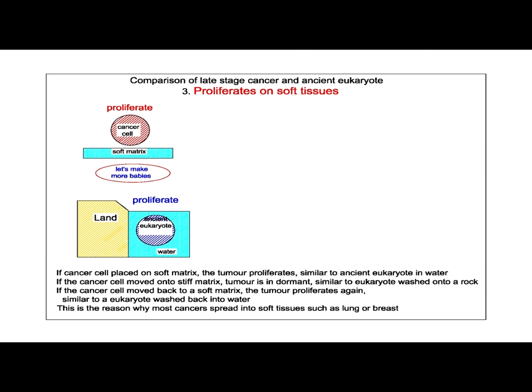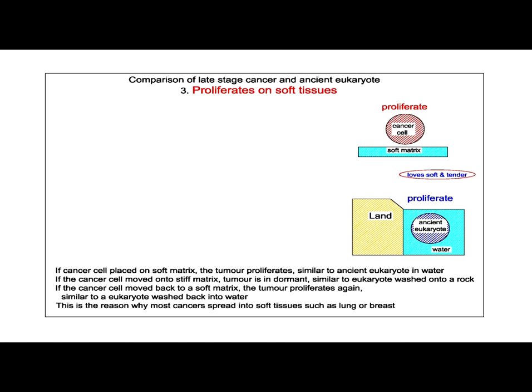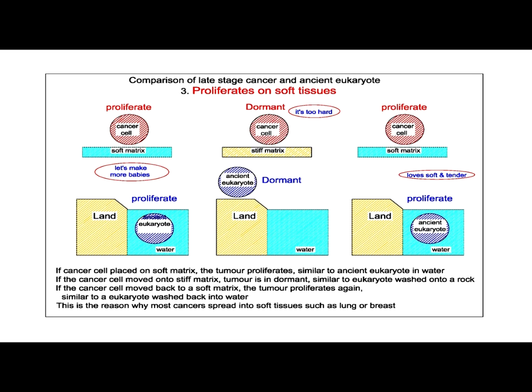3. Proliferates on soft tissues. If a cancer cell is placed on soft matrix, the tumour proliferates, similar to ancient eukaryote in water. If the cancer cell is moved onto stiff matrix, the tumour is dormant, similar to a eukaryote washed onto a rock. If the cancer cell is moved back to a soft matrix, the tumour proliferates again, similar to a eukaryote washed back into the water. This is the reason why most cancers spread into soft tissue, such as the lung or breast.